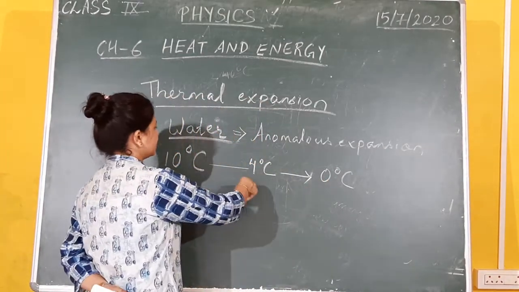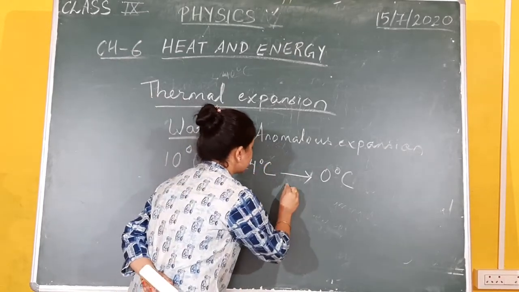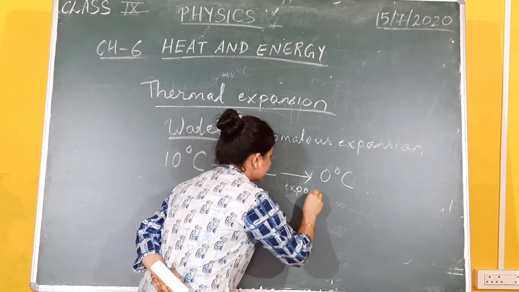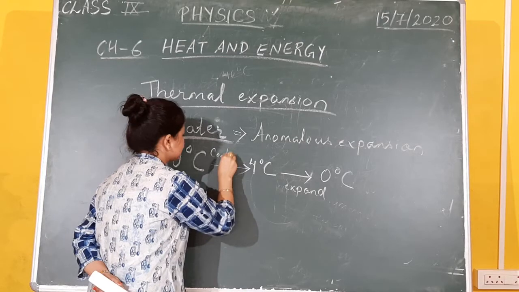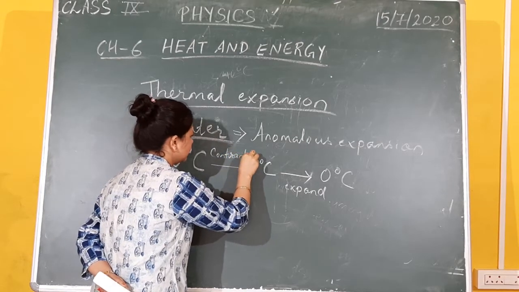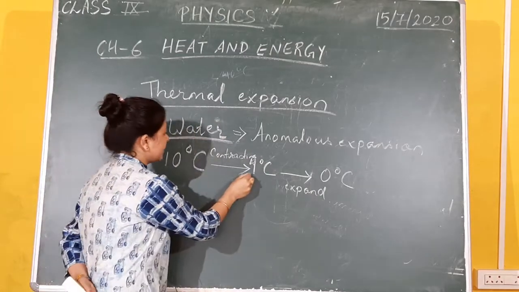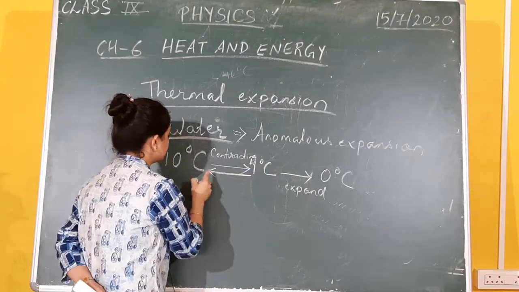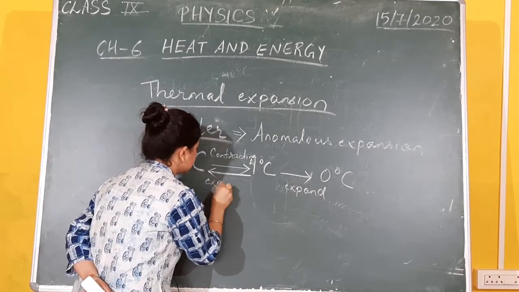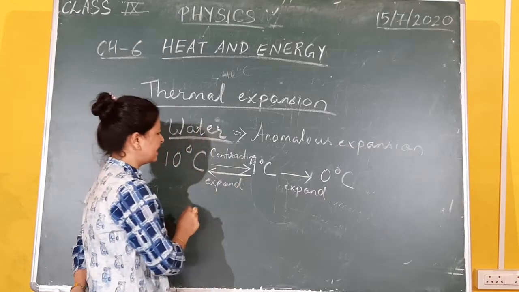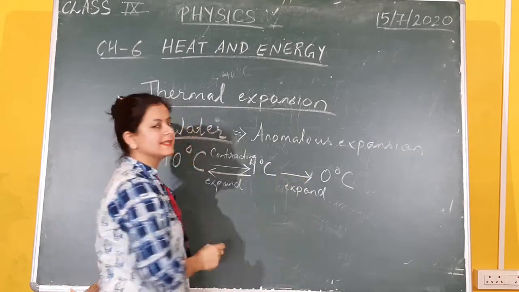If it is contracting like this, it has the same direction, it has to contract, but no, it does not contract, it will expand. Till here it is contracting. That means volume is decreasing, density is increasing, and if you come from 4 degrees Celsius to 10 degrees Celsius or any higher temperature, it is expanding. Okay, and here while it is going from 4 to 0 also it is expanding.